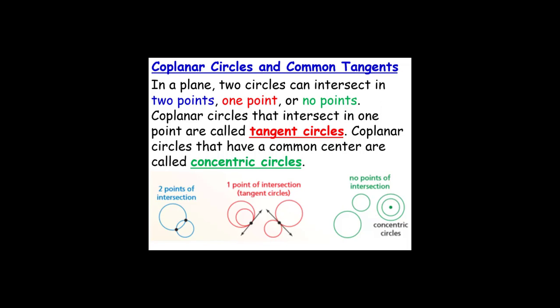Coplanar circles that intersect in 1 point are called tangent circles. Coplanar circles that have a common center are called concentric circles. Notice here we have a common center. So common center, concentric circles.